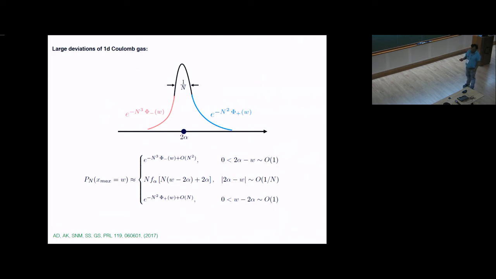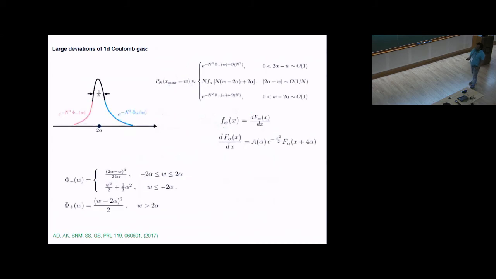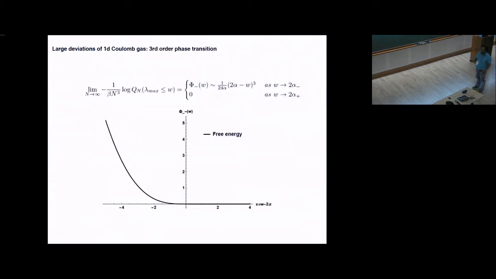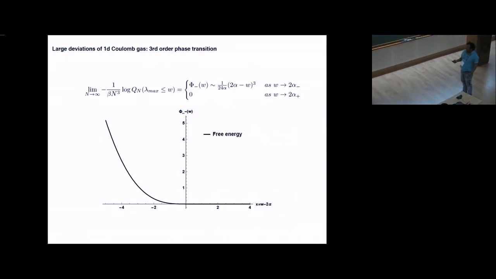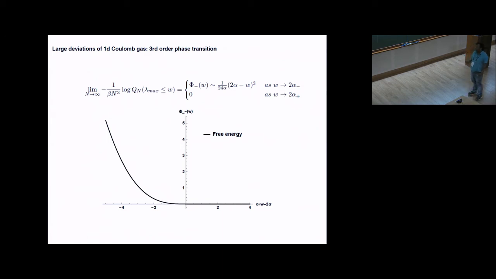So we compute these functions explicitly, and we find that phi minus has a cubic behavior as a distance from this point, whereas phi plus has a quadratic behavior. And from this, if you define a free energy like quantity, which is minus log of Q_n divided by n^3, and take the n going to infinity limit, you get a free energy kind of quantity which has a discontinuity in a third order derivative, and you can associate to it a third order phase transition.